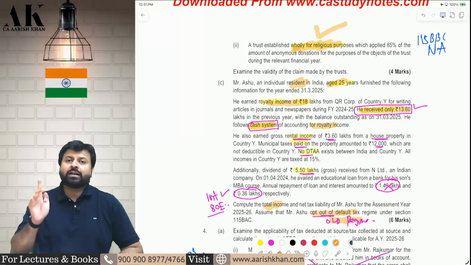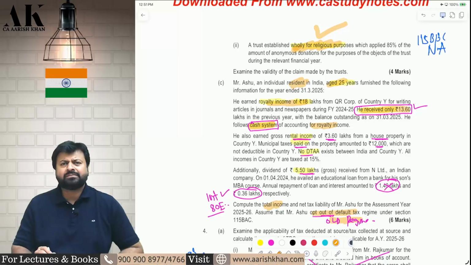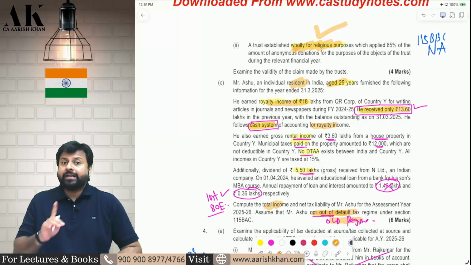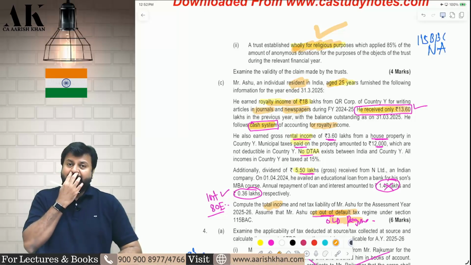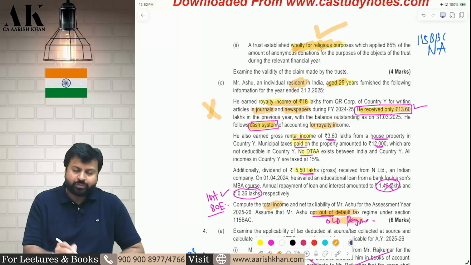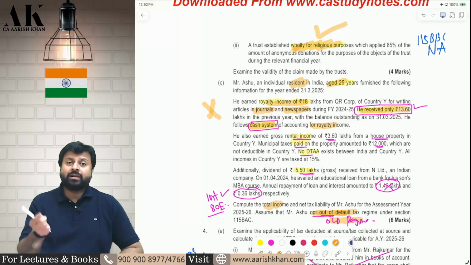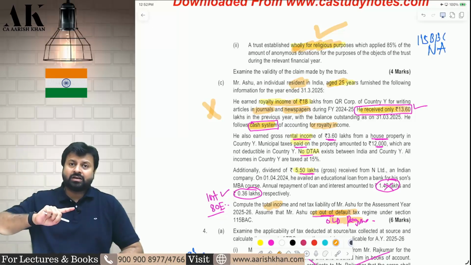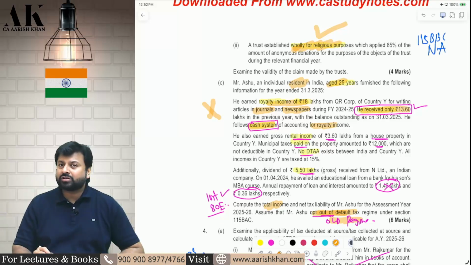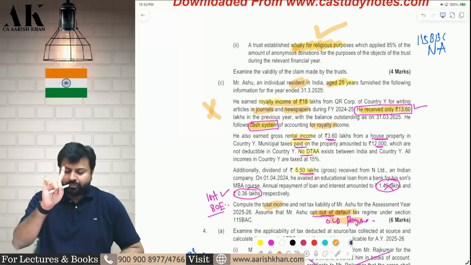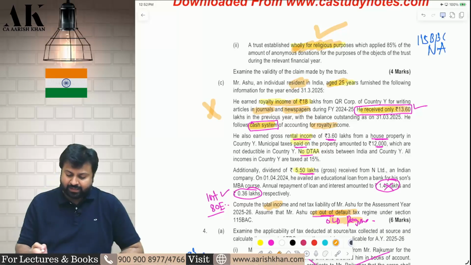Second, Ashu cannot claim 80QQB deduction. Why, sir? Ashu is following the old regime, na? 80QQB cannot be claimed. Why? Because Ashu is writing articles in journals and newspapers, and if you write articles in journals and newspapers, 80QQB is not available. 80QQB is available if you write books which are artistic in nature, literary in nature, scientific in nature, not textbooks or notebooks or journals or newspapers. 80QQB is not available. Be very careful. This is the second important thing. Apart from that, nothing great is there in this question.